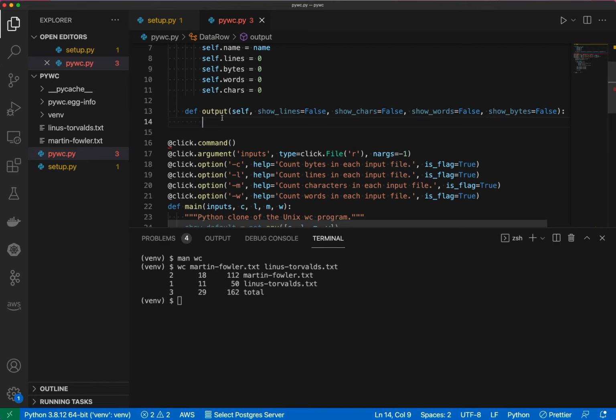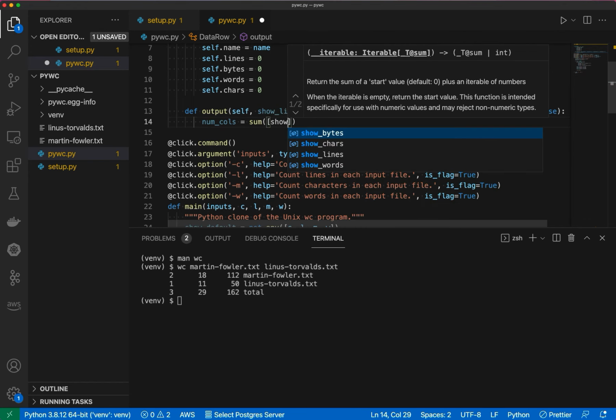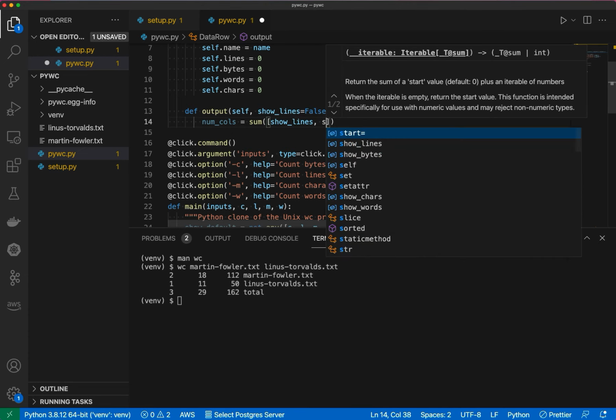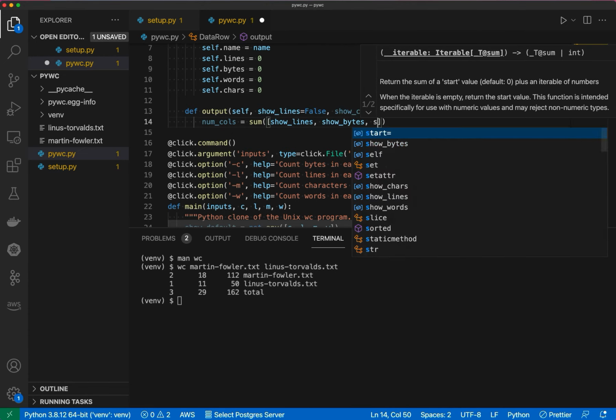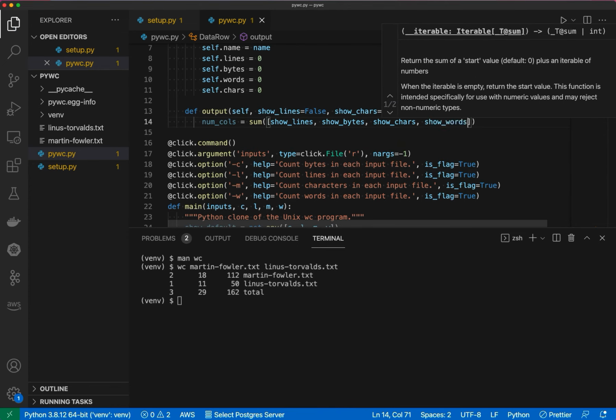So the very first thing we need to do is figure out the number of columns of output we expect to have, right? And of course, that's going to map to however many of these are set to true. So let's make a variable of number of columns, and that's going to be equal to the sum of show lines, show bytes, show characters, and show words.